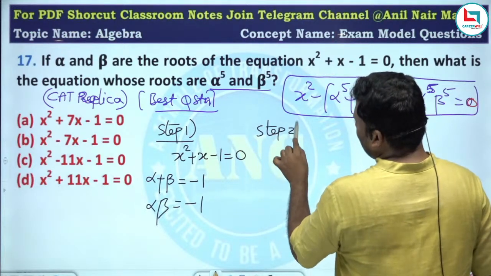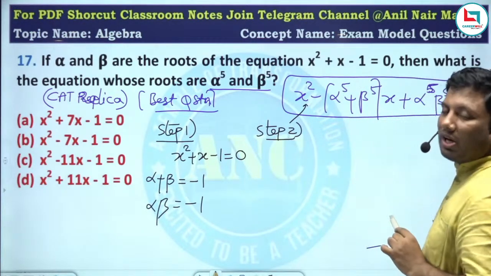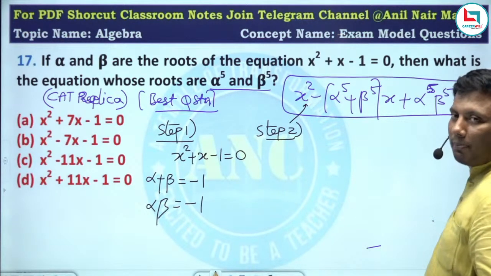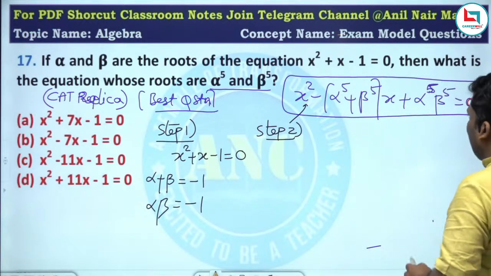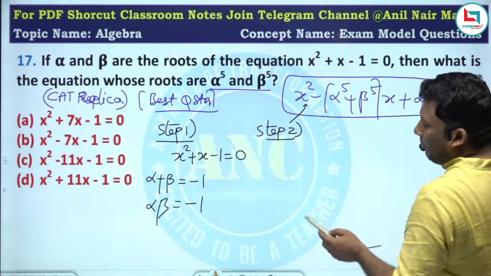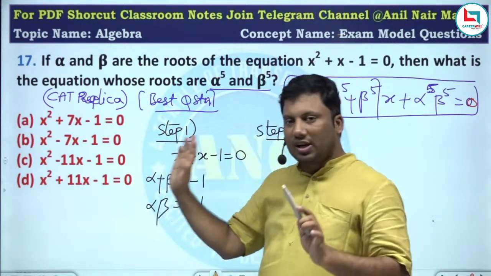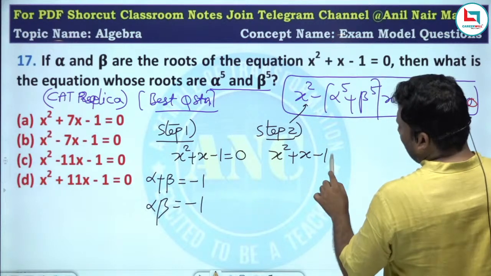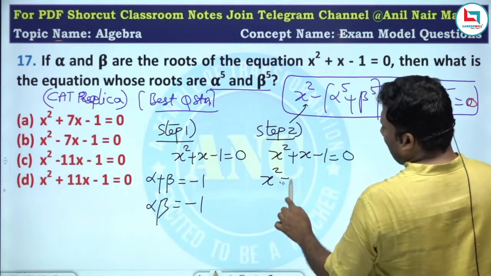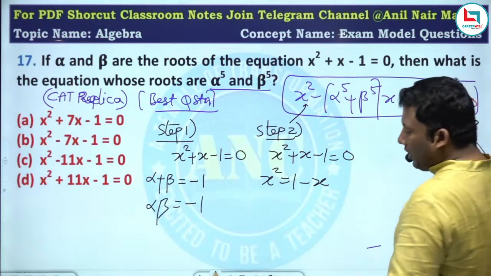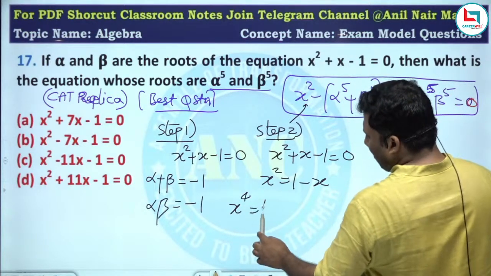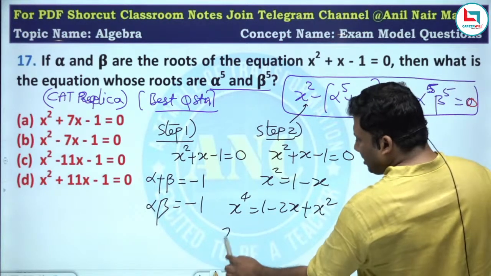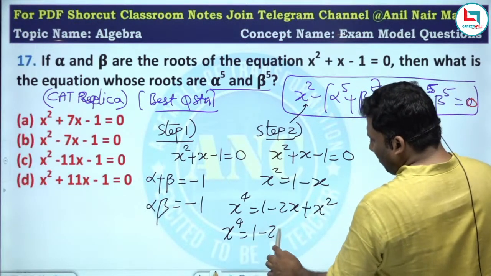Step number 2. I want this: the roots are alpha power 5 and beta power 5. X square minus of alpha power 5 plus beta power 5, plus alpha beta power 5. Anyway, alpha beta is minus 1, minus 1 power 5 is minus 1. So we require x square plus x minus 1 equivalent to 0. X square is equivalent to 1 minus x. Square that value, this will be x power 4, 1 minus 2x plus x square. Are you all with me? So x power 4 is equivalent to 1 minus 2x plus x square.